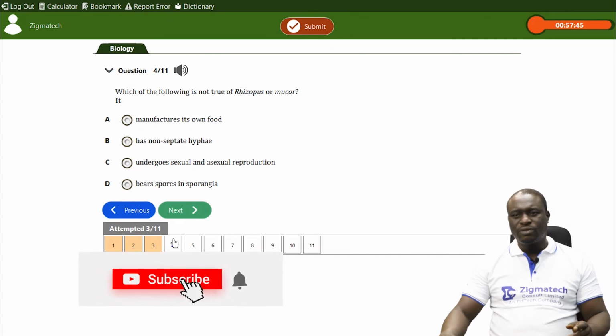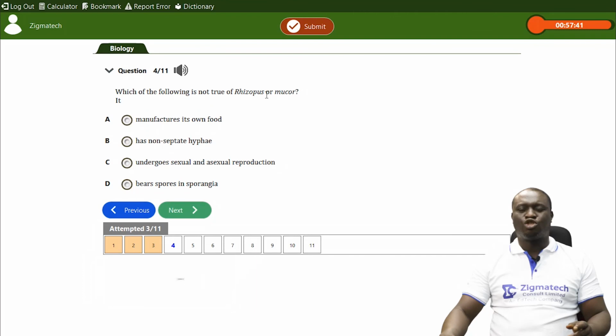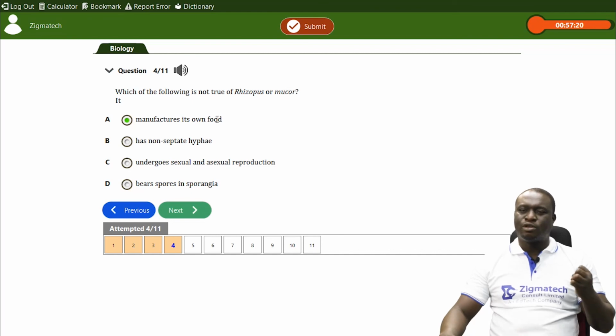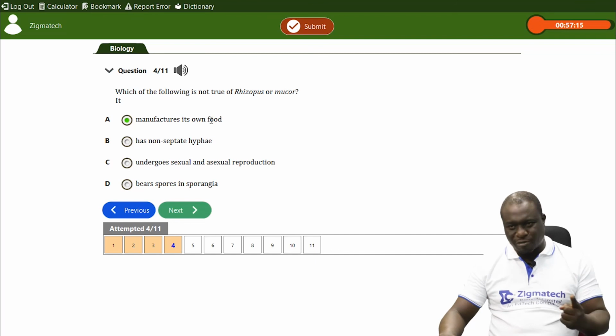Next, they said, which of the following is not true of rhizopus? Rhizopus is an example of fungi, rhizopus or mucor. Now, number 1, it manufactures its own food. That is the correct option. Rhizopus don't manufacture their own food. I repeat, kingdom fungi don't manufacture their own food. They are both saprophytic and what? Parasitic. They are not autotrophic.